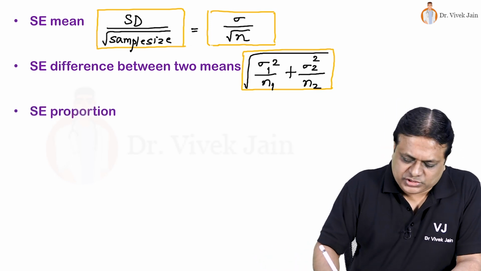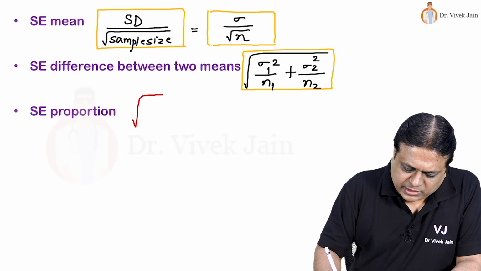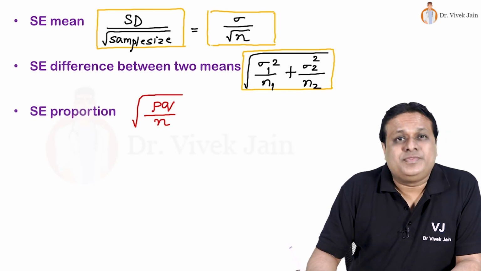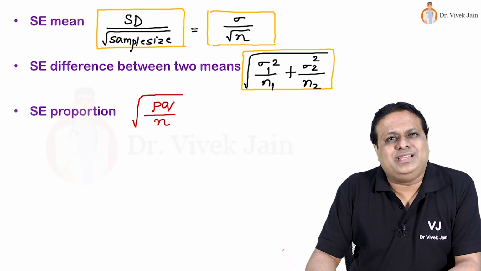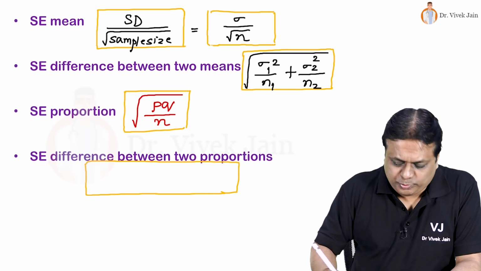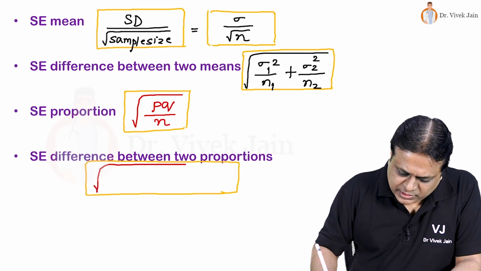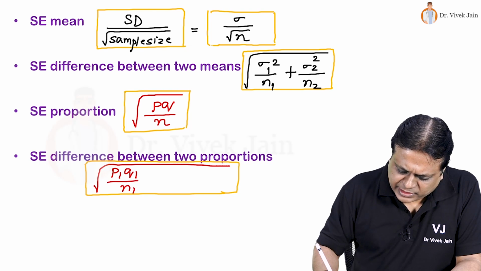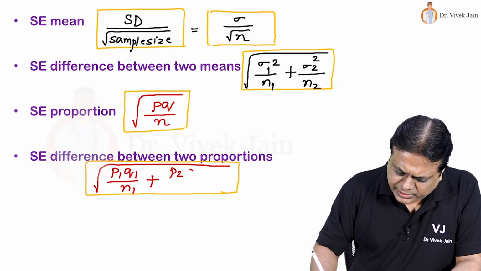Standard error of proportion is given by the formula under root of PQ by N, where Q is always 1 minus P. And if you are asked standard error of difference between two proportions, extend this formula: under root P1 Q1 by N1 plus P2 Q2 by N2.